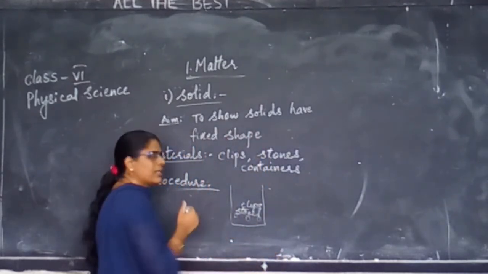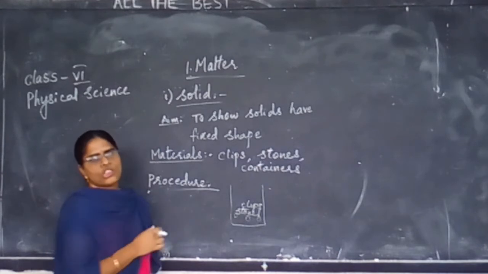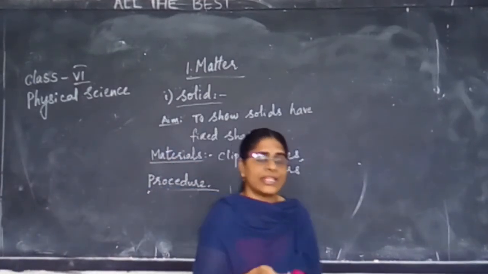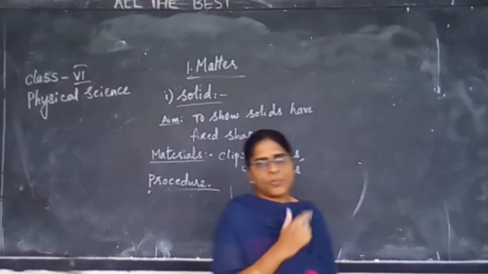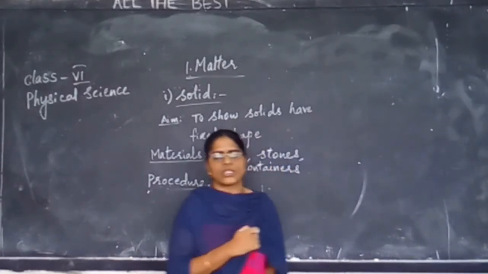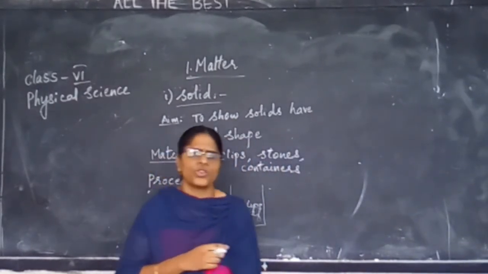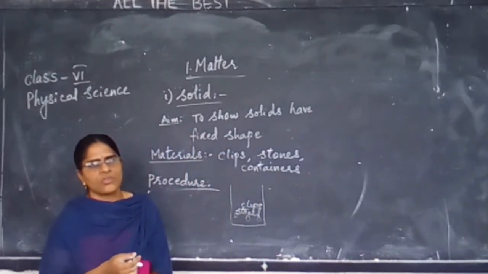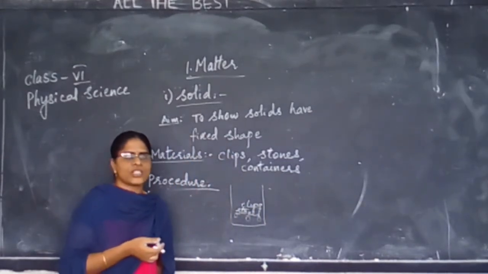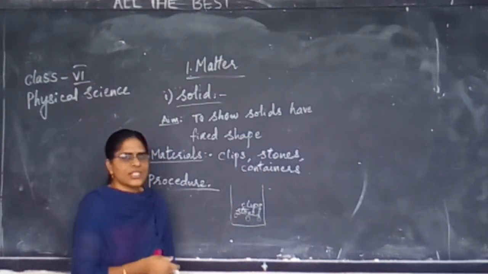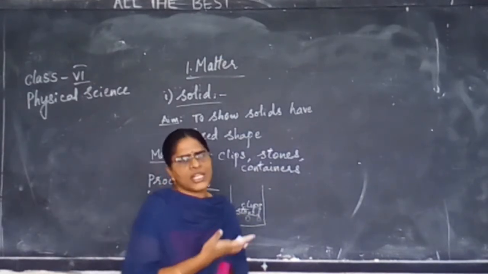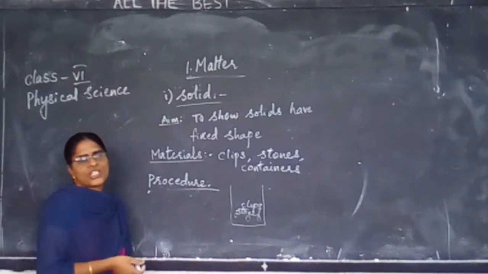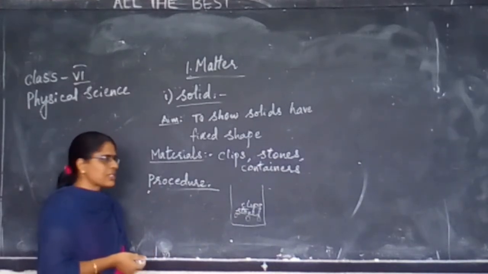Now, take this container and pour all those things out. Children, do you find any change in the shape of these objects? We don't find any change in these objects. We have just placed those objects inside the container and left it for some time, and we observed that there is no change in the shape of the objects.